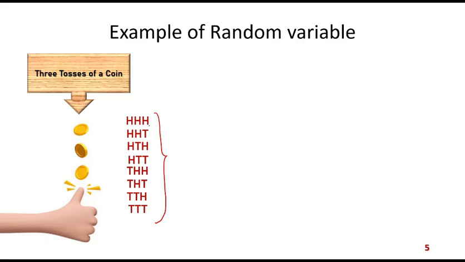That means all three are heads. Two of them are heads. First two of them are heads, the second one is a tail. First one is a head, we have a tail in between, and then another head. First one is head, the second two are tails. In this way, we can get different outcomes of the random experiment.